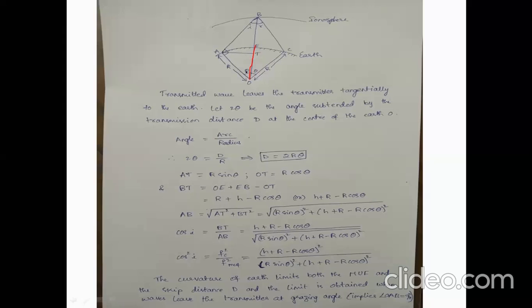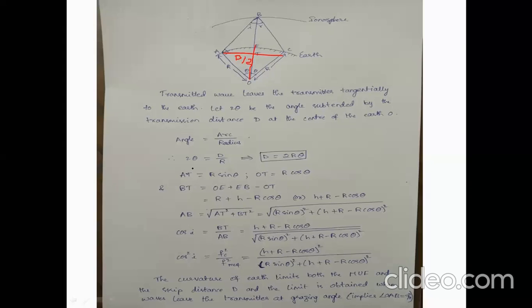So this whole angle is 2 theta, and this distance from A to C is capital D. This small part is D by 2, and this is also D by 2. So now this becomes a right angle triangle, and it is a little bit easy to find the relation.